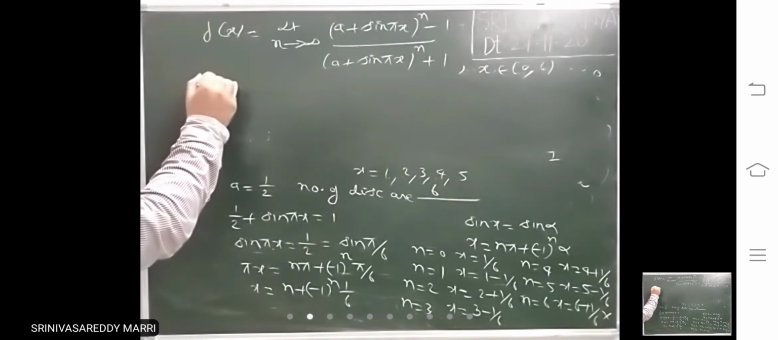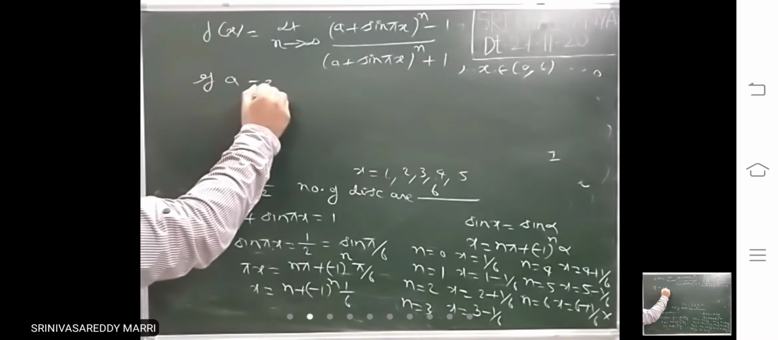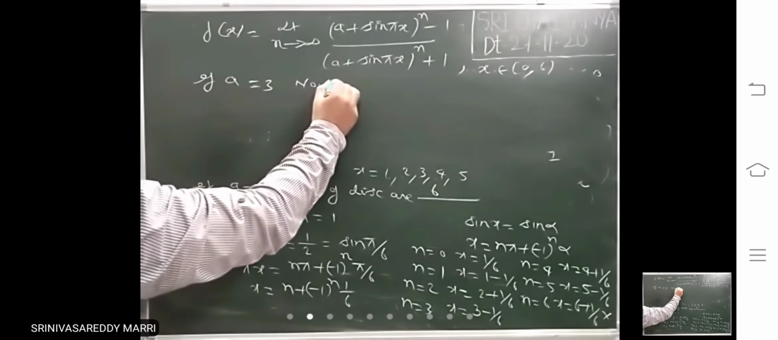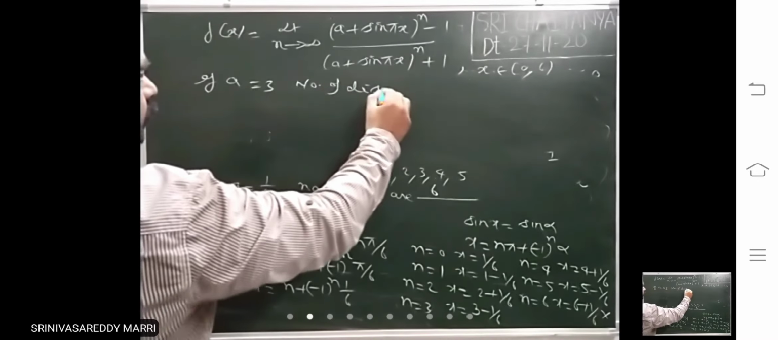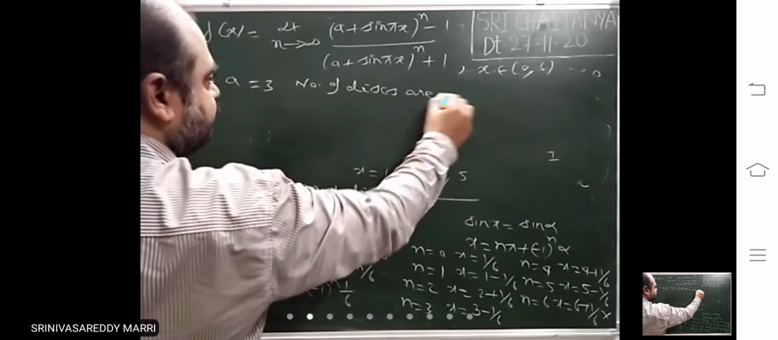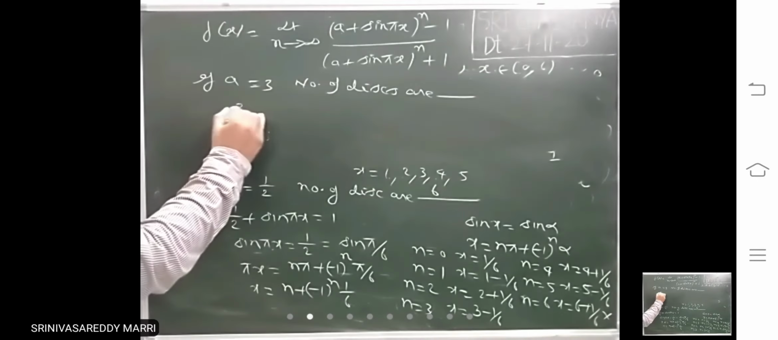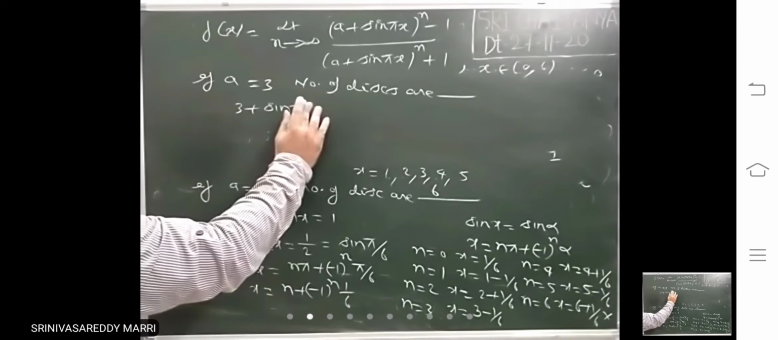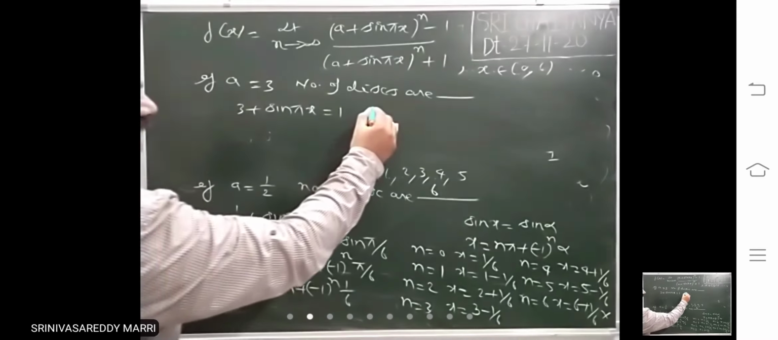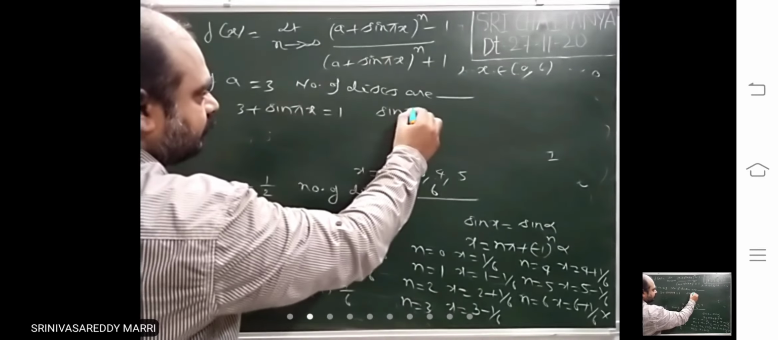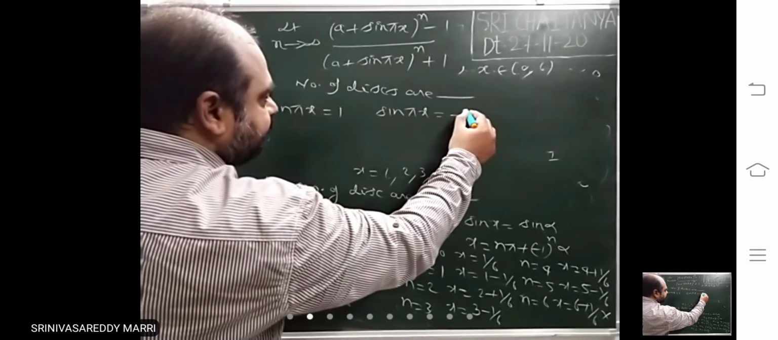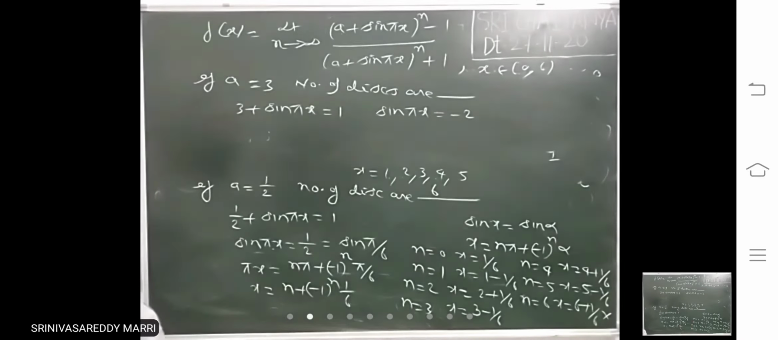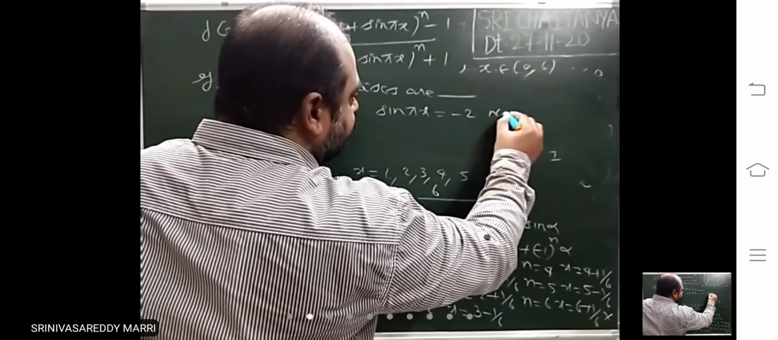Suppose if we ask like this, if a equal to 3, number of discontinuities are dash. That means what you will get? 3 plus sine pi x equal to 1. Sine pi x is what? You got minus 2. Not possible.